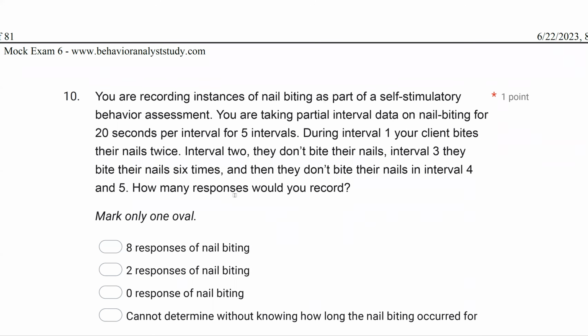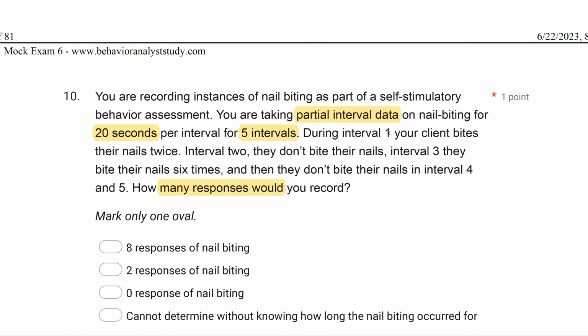Long question. Let's slow down and understand what we're given. We're looking for how many responses. And what are we measuring? We're measuring self-stimulatory behavior, nail biting, and we're using partial interval data. So we know we're using a discontinuous measurement procedure, and we're doing it for 5 intervals. And so how many responses or occurrences do you record per interval when using partial or momentary or whole interval data? Well, 1. So the max responses we can record are 5, because you can only record 1 per each interval, because you're only taking data per interval. And the intervals are lasting 20 seconds. So you've got to know all this information, okay, to answer this question.